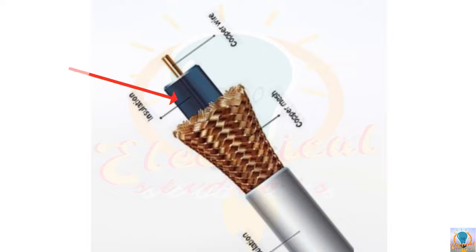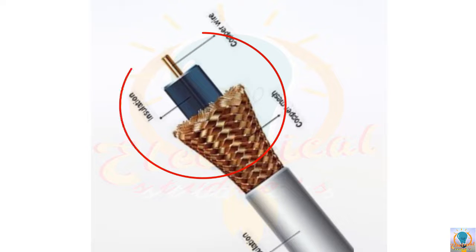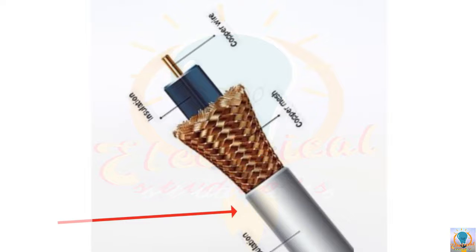Okay, then again the insulating layer is covered by the copper mesh, and finally all these three layers are covered by an insulating jacket that protects the inner layers of the cable from external mechanical disturbances. Clear? So this is the coaxial cable.